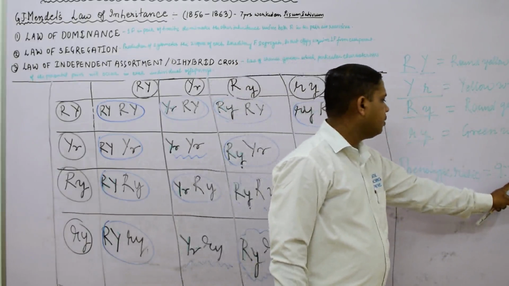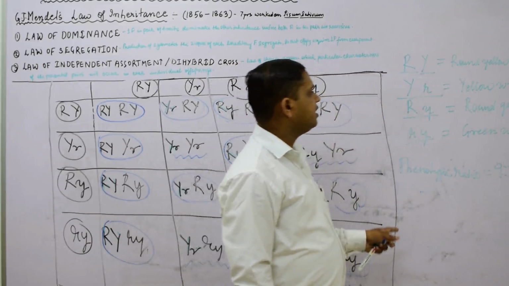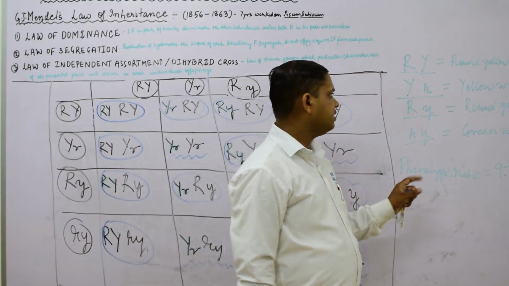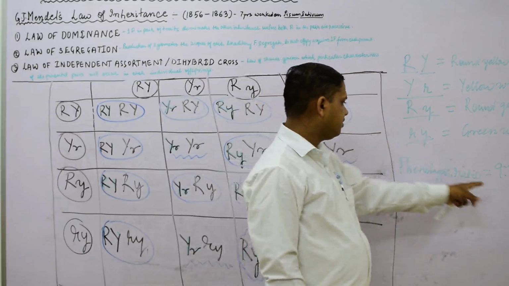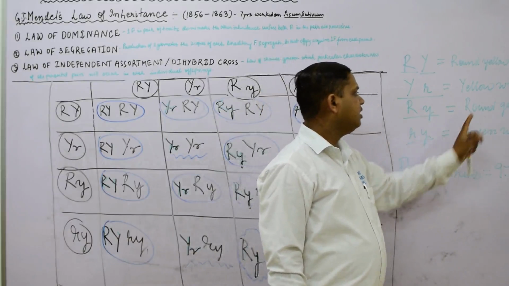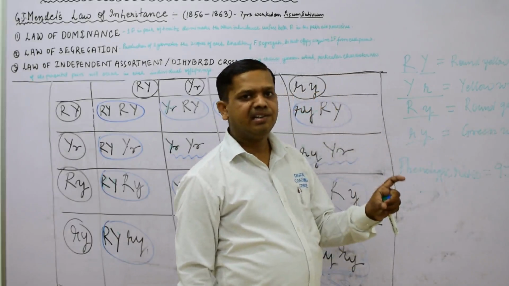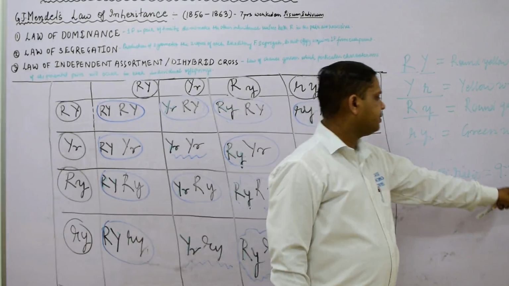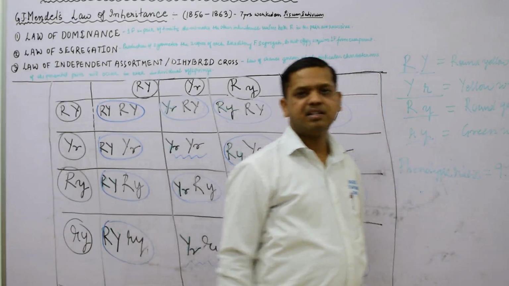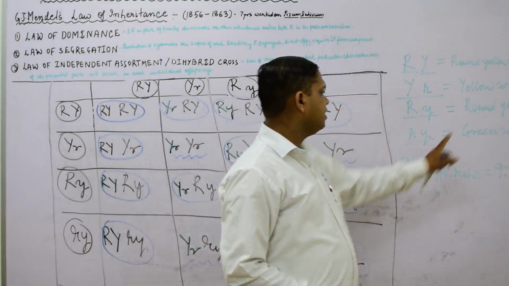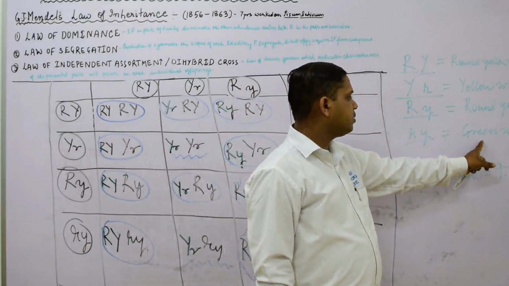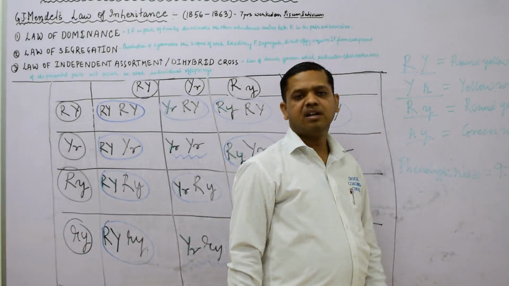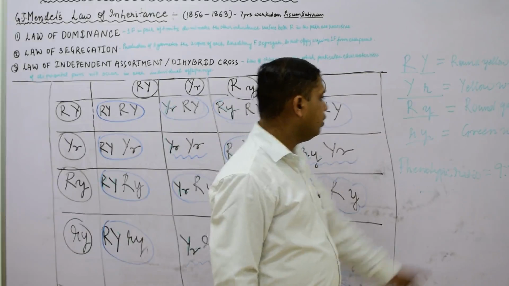And second, we have obtained 3 which are yellow in color but wrinkled seeds. Again 3 are round seeds but green in color. And last we obtain one, that is small r, wrinkled, and small y, green: wrinkled green, that is only one.